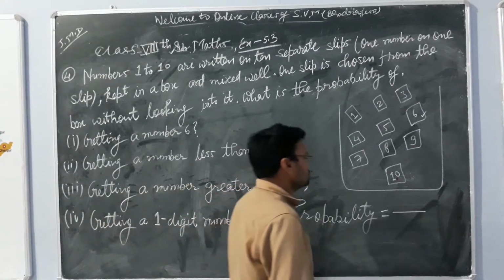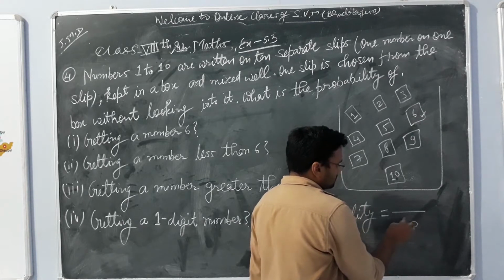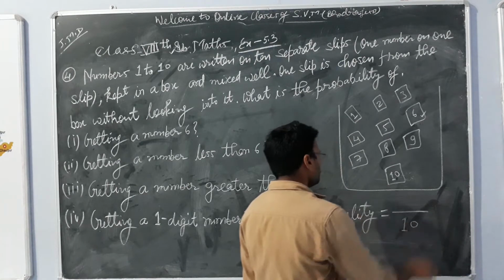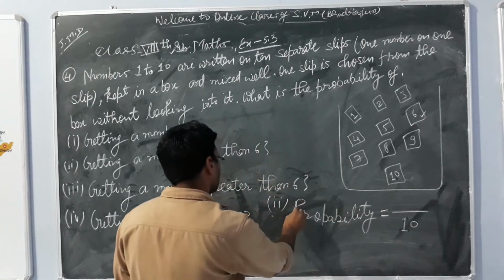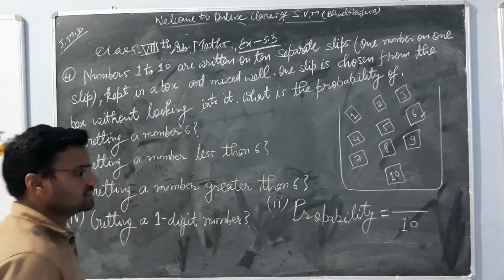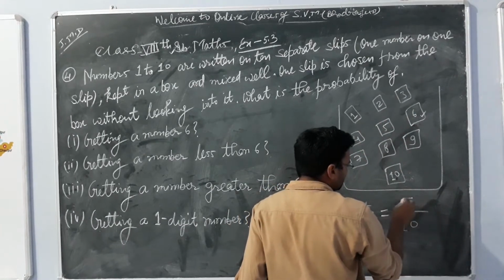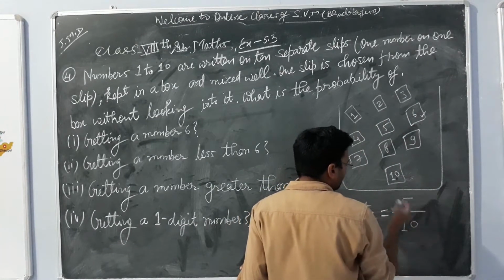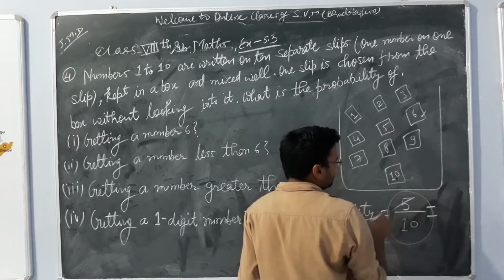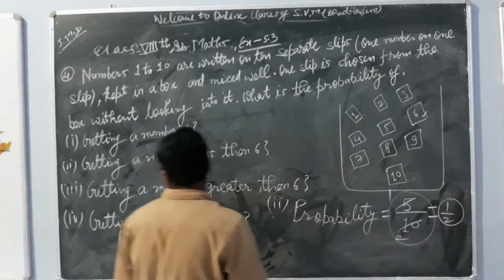Okay, so all the numbers are 10, hence total possible outcomes will be 10 only. Good. And we have to go for getting a number less than 6. How many numbers are less than 6? 1 2 3 4 5. 5 numbers are less than 6, hence favorable outcomes will be 5. So 5 upon 10 is the required probability. 5 by 5 is 1, 5 tens are 10, hence 1 upon 2 is our answer for part number second.